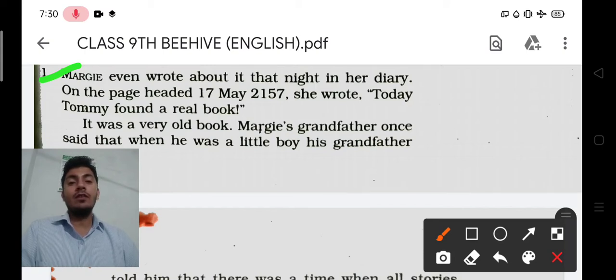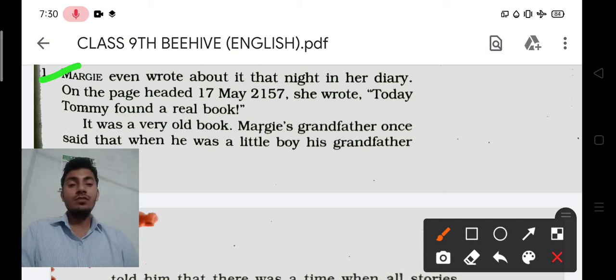Listen, Margie even wrote about it that night in her diary. She was writing in her diary about the date 17 May 2157. On the page headed, it means she has a book and she was looking at a page. On that page a date is mentioned.